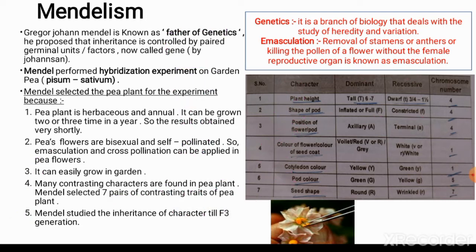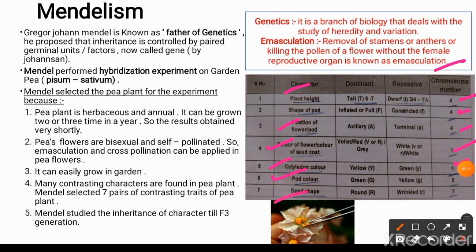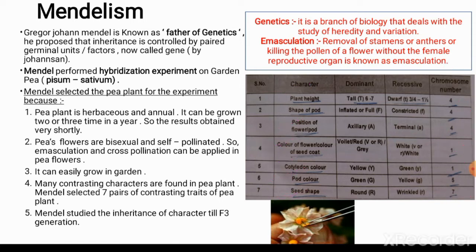And here we can study the chromosome number. For plant height there are 4, shape of pod 4, position of flower 4, color of flower and color of seed coat 1, cotyledon color 1, pod color 5, and seed shape 7. So there are different chromosomes that contain the genes, and they give the information for demonstrating that particular phenotypic characteristic.